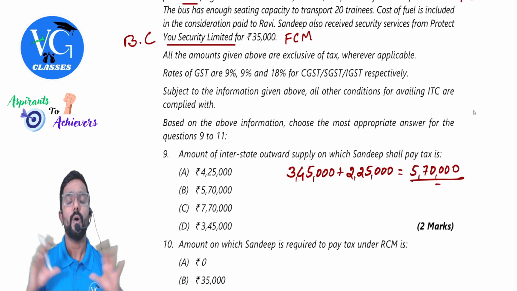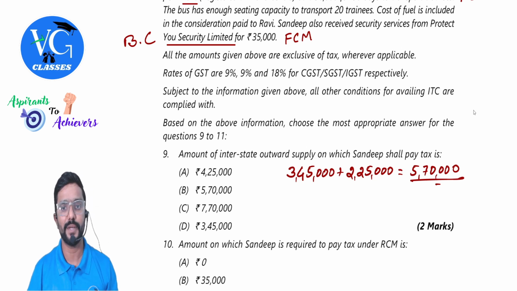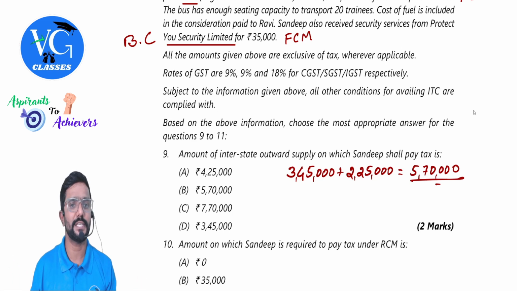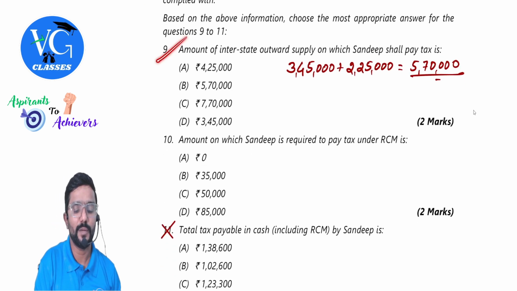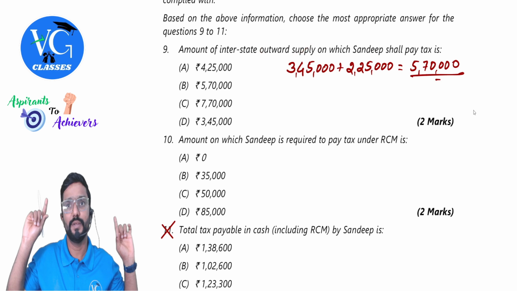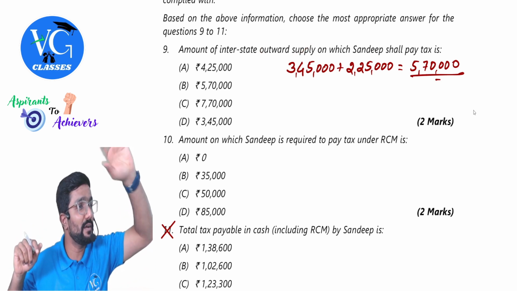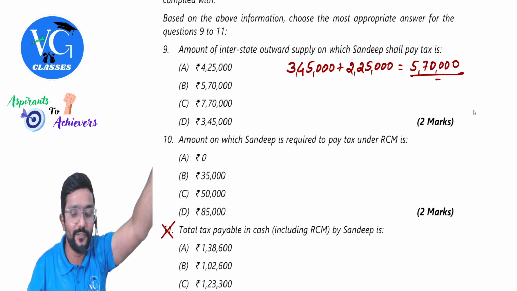Okay. All the amounts given above are exclusive of tax wherever applicable. Rates of GST are 9%, 9%, 18% for CGST, SGST, and IGST respectively. Subject to the information given above, all other conditions for availing ITC are complied with. Okay, sir. Let me read question number 9 again. Amount of interstate outward supply on which Sandeep shall pay tax. They are asking about outward, not inward. We discussed a lot about inward, RCM, FCM and all. We should completely ignore it. Only take outward supply for Sandeep.